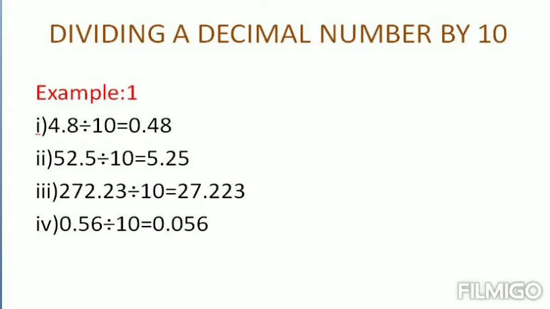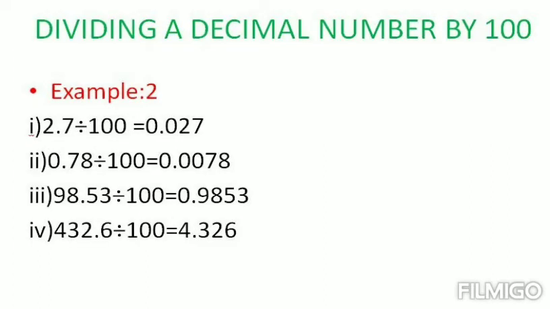272.23 divided by 10 means you have to move one place to the left side. So your answer will be 27.223. Similarly, 0.56 divided by 10 is equal to 0.056. That is your answer. Now we are going to divide a decimal number by 100.